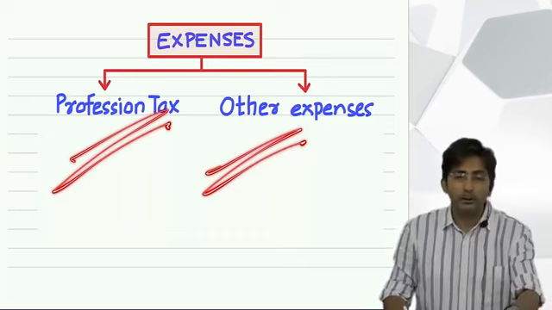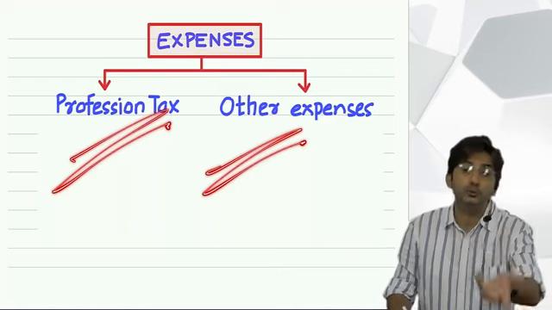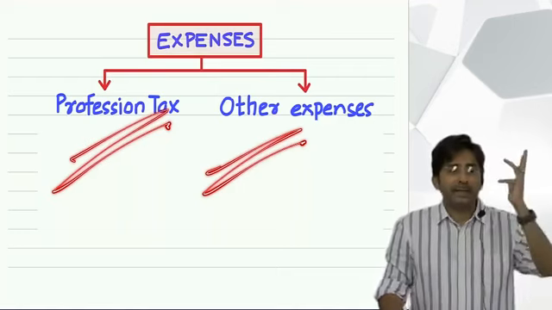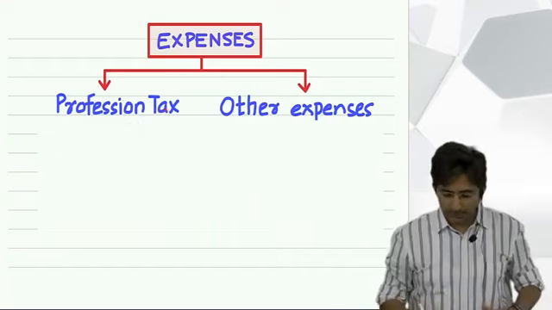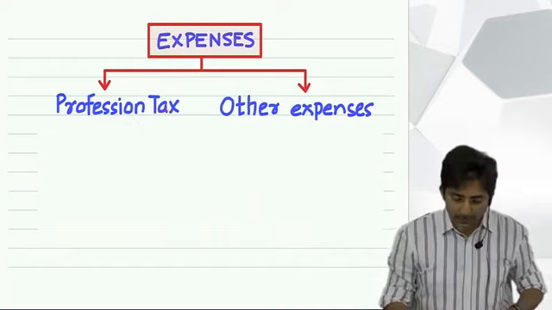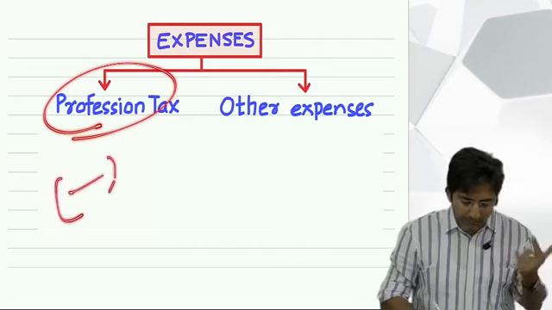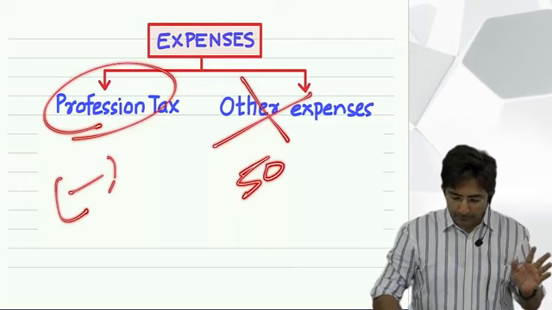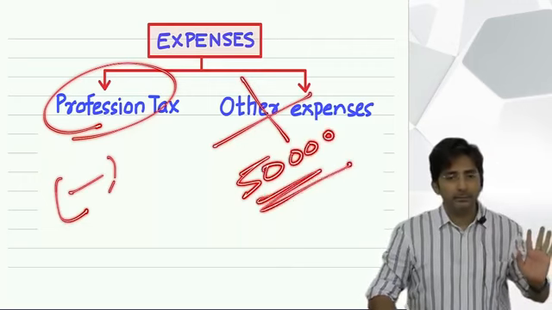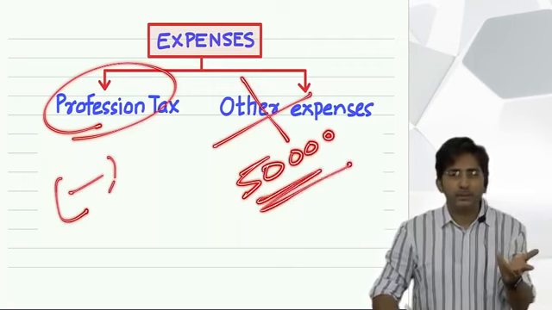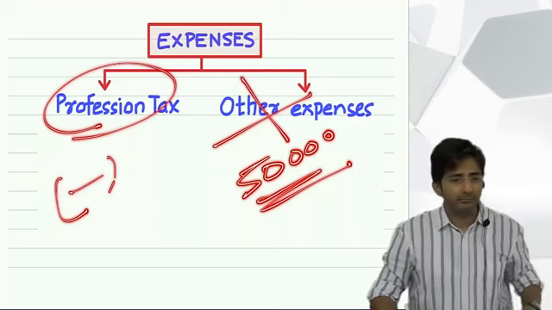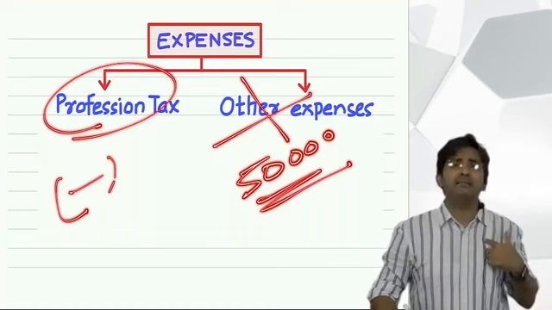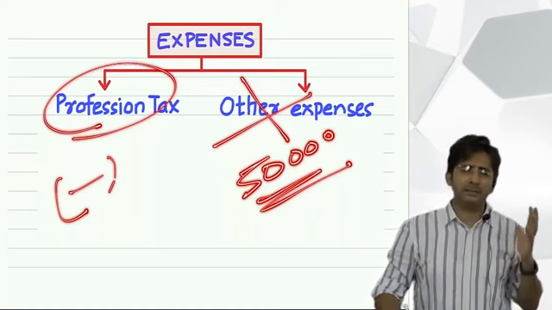Or if your type of the job is something else, you might have to purchase newspapers to be updated, etc. Not so big expense, but there are expenses. So for that what government says, okay, this expense you minus. But for other expense, we will give you a straight 50,000 deduction. We will not see how much you are actually spending. A fixed 50,000 deduction, respecting that you also have some expenses.